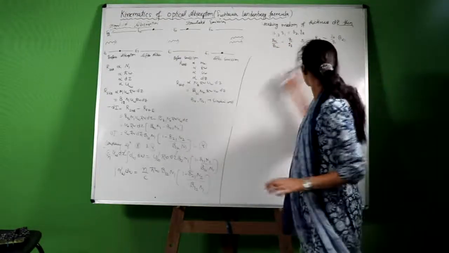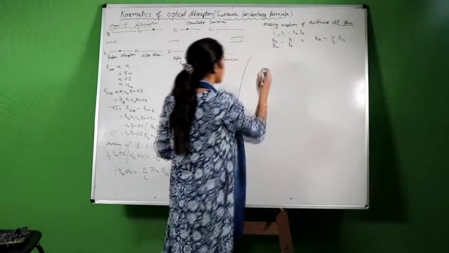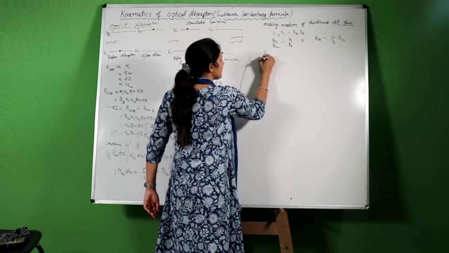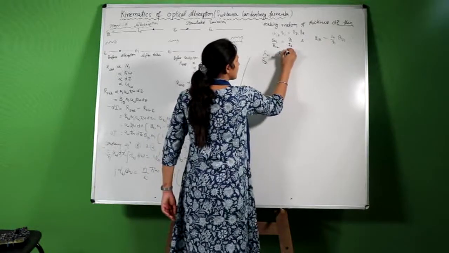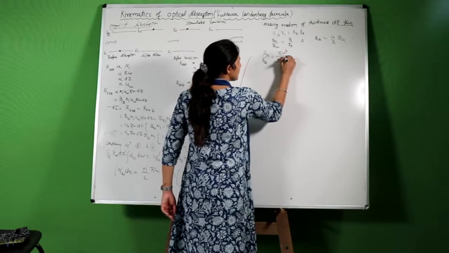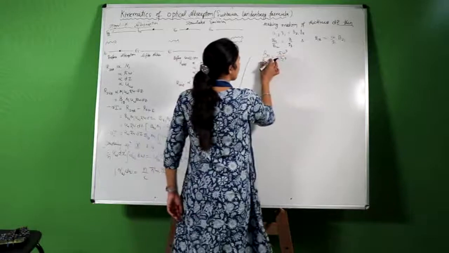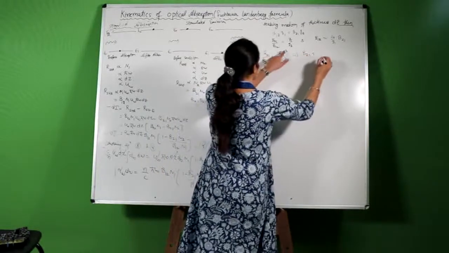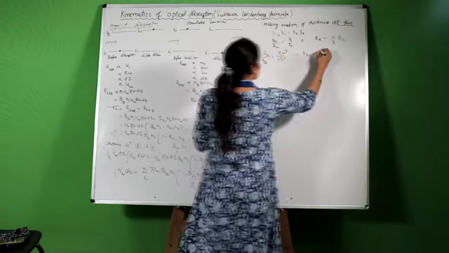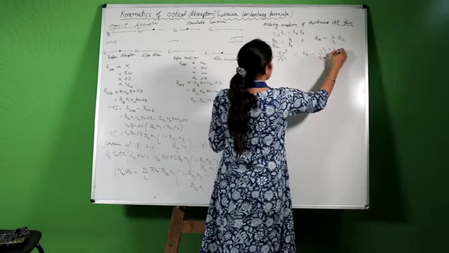Again there is the coefficient B. We have to eliminate all the Einstein coefficients. Now we know that another relation was A21 upon B21, and its value is h cut omega cube upon pi square c cube. This we derived in the last lecture. From here, B21 equals pi square c cube upon h cut omega cube times A21.